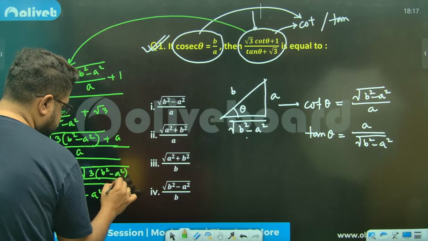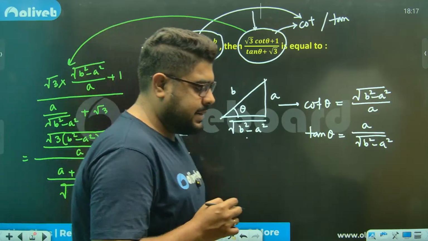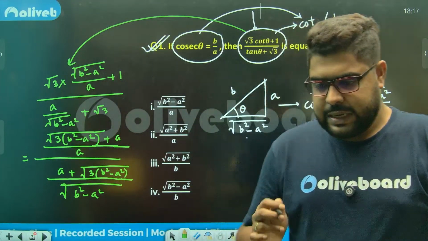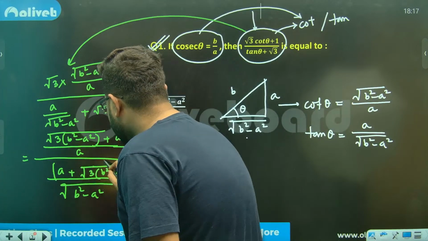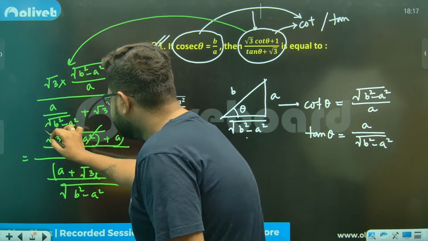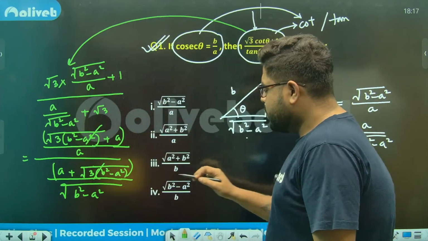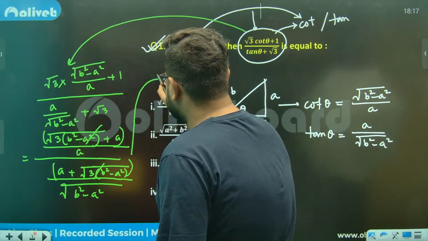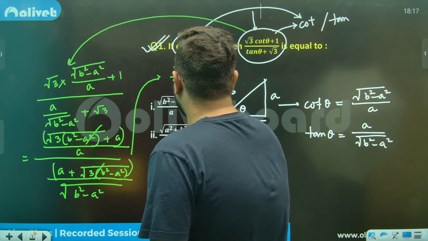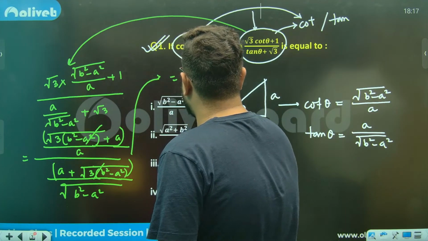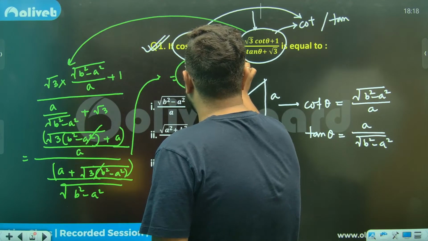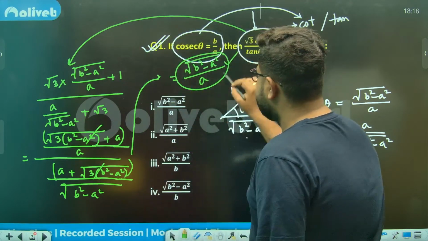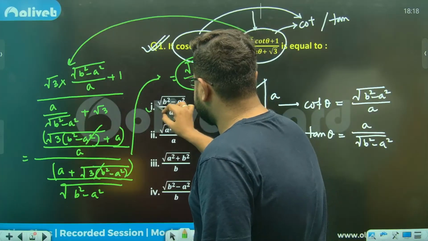Is this clear, sir? Now, very simple. If you look at this, this whole thing will get cancelled, the numerator part. So on division, ultimately my answer is coming out to be root over of B square minus A square divided by A. That's the answer, and that is option number 1.